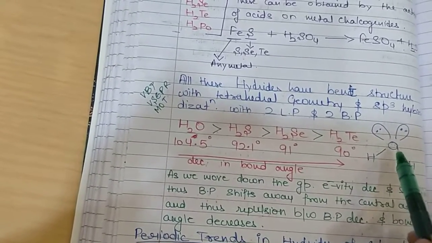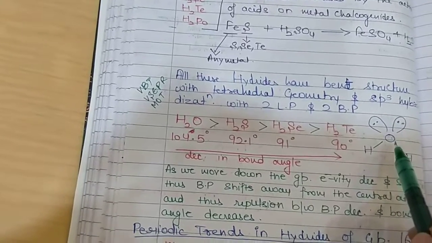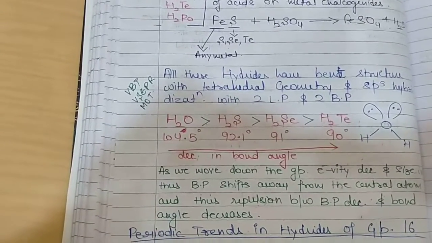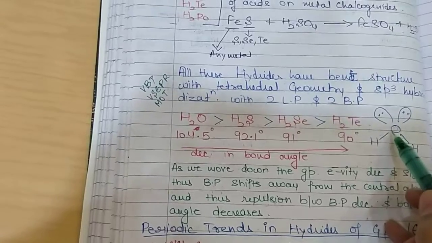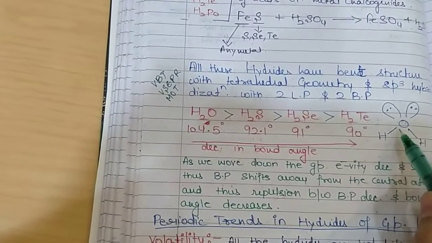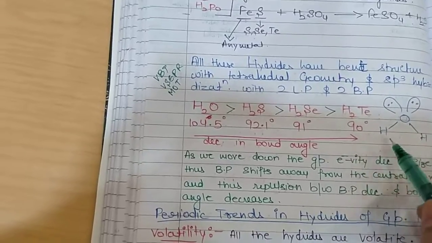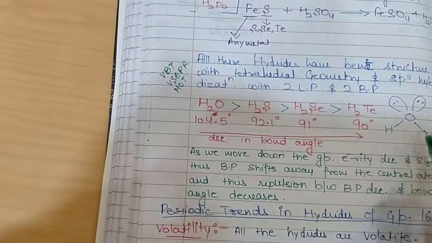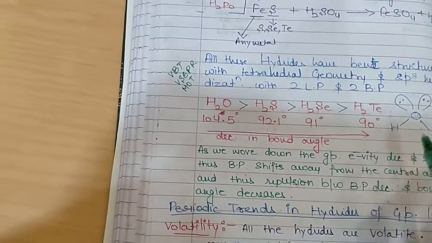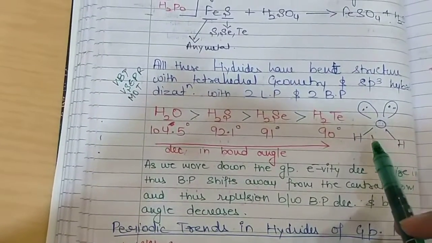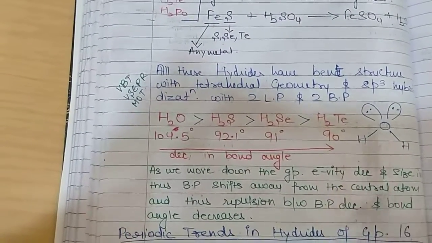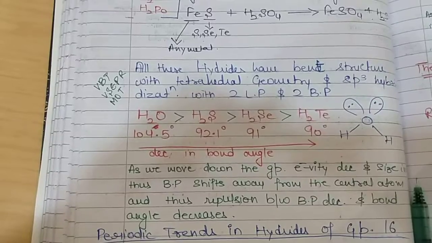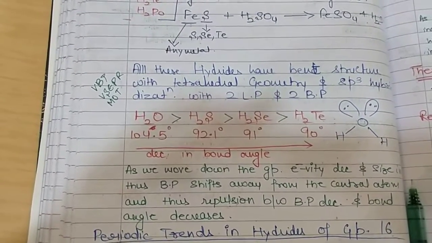The second reason is, as we move down the group, electronegativity is also decreasing, and due to this decrease, the tendency of the central atom to keep the shared pair of electrons towards itself decreases, and the bond pairs move away from the central atom. As these bond pairs move away, repulsion between the bond pairs decreases, and there is decrease in the bond angle. So in case of water, the bond angle is maximum, which further decreases as we move down the group.